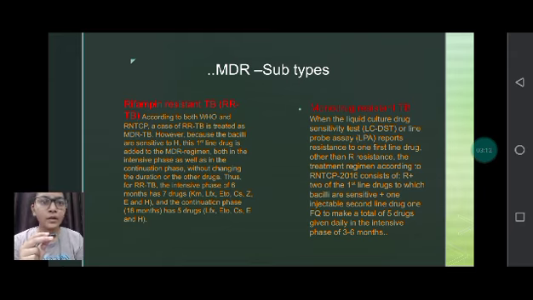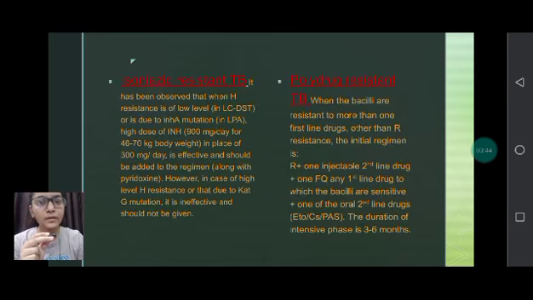the continuation phase. Now the second one is monodrug resistant TB. When you get resistance to any one first line drug, you call it monodrug resistant. The regimen considered is the first line drug to which the bacilli is sensitive, one injectable second line drug, and a fluoroquinolone, to make a total of 5 drugs. This is given till the intensive phase of 3 to 6 months.